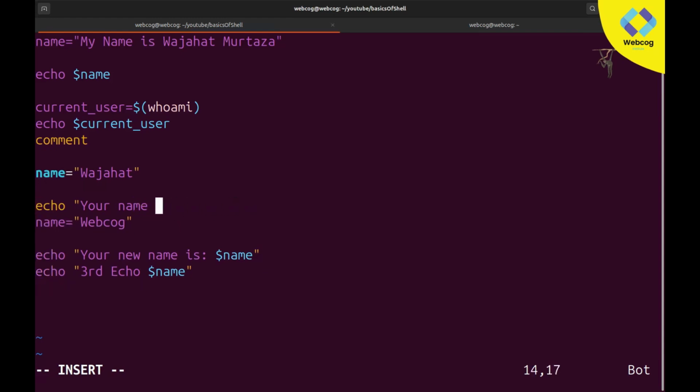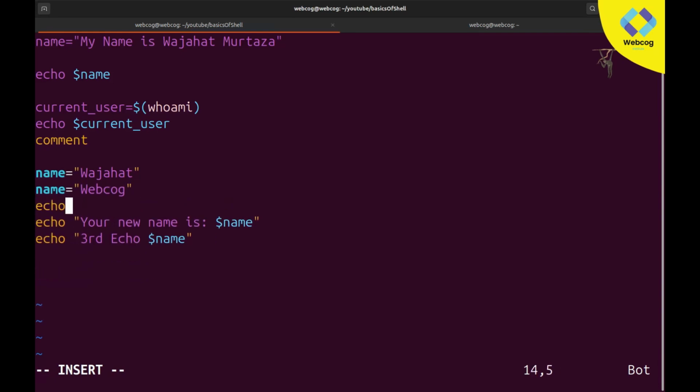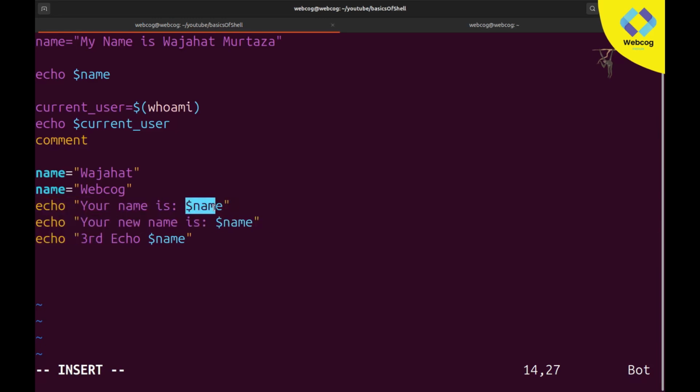Let me show you. I am going to delete this echo, and here I will use echo "your name is" $name. You can see this time when these echoes print, they will all print webcode. Why? First it takes the variable by the name of name, where the value was stored as Wajahat, but when it executes the second line, it checks that the variable has been updated with a new value.